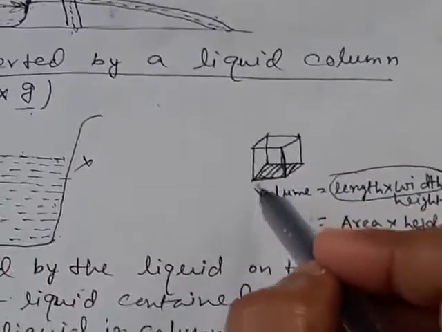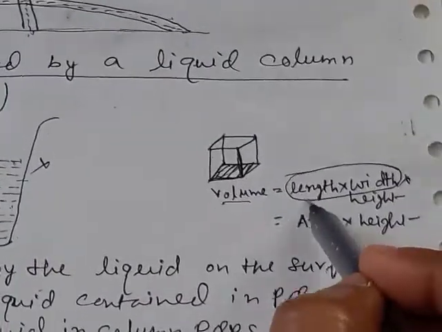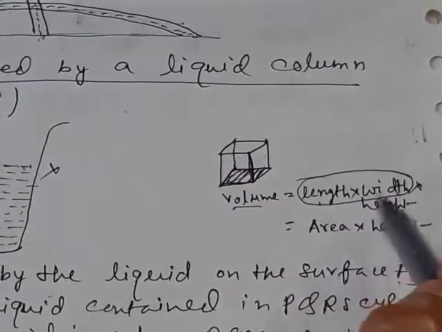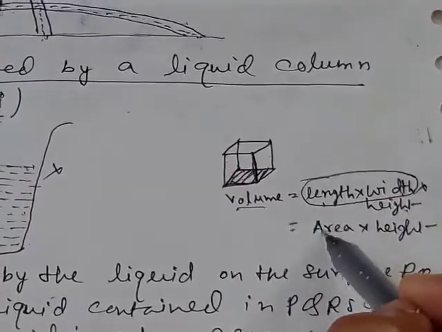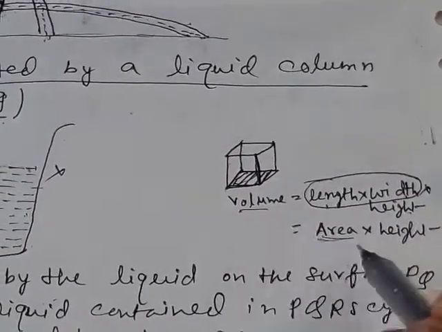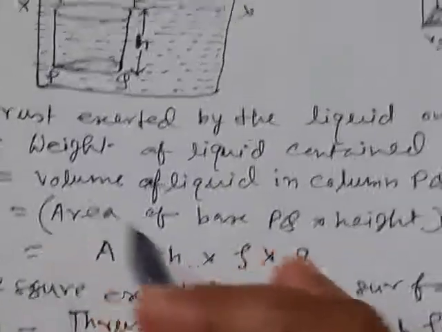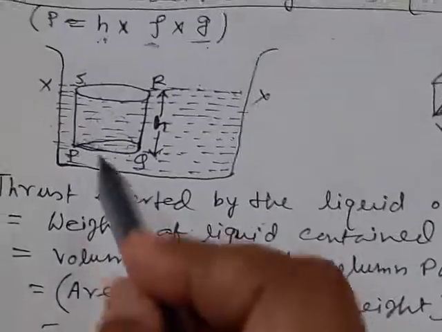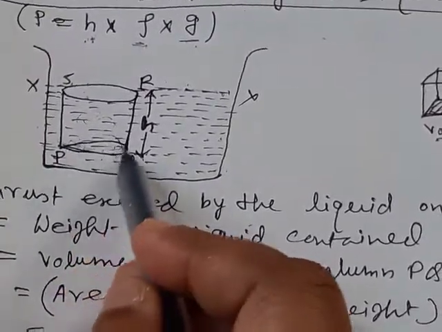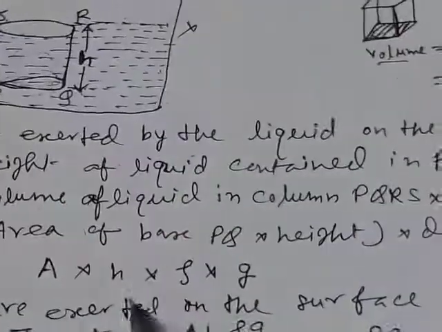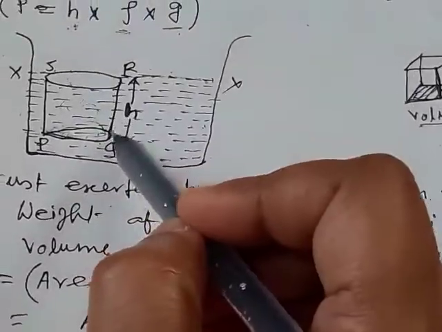This is a cube, and the volume is given by length into width into height. Length into width gives area, so volume can be written as area into height. So here we can write the area of the base PQ, A, into height h, into density of the liquid rho, into g.